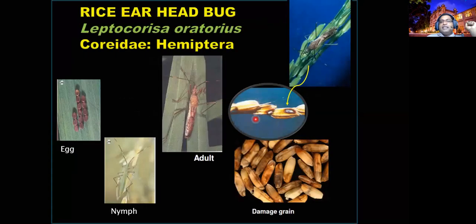Right. The next insect is the rice earhead bug. We call it Leptocorisa oratorius.